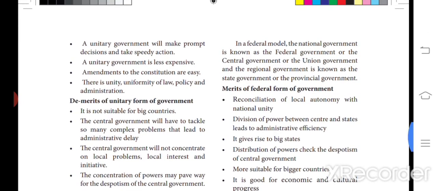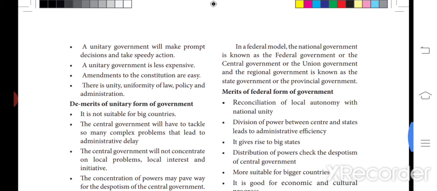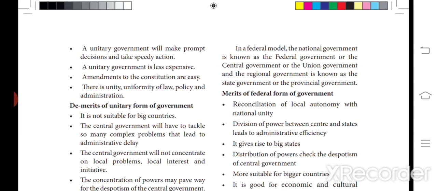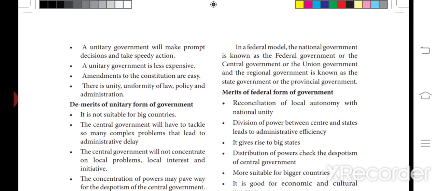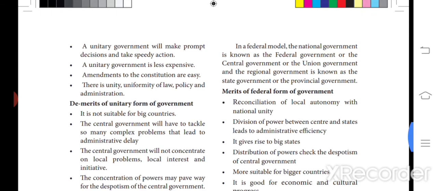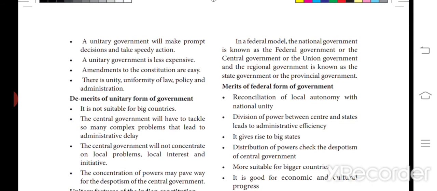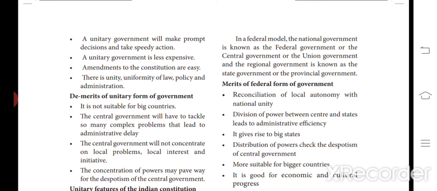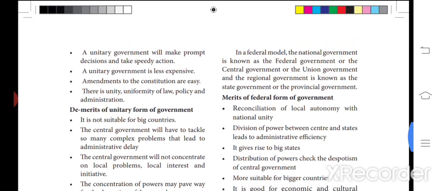They need not concern themselves with any other government, like a state government. So amendment of any laws is very easy. There is uniformity of law, so there will be unity in the country and no partiality in laws. So these are the merits of the unitary form of government.